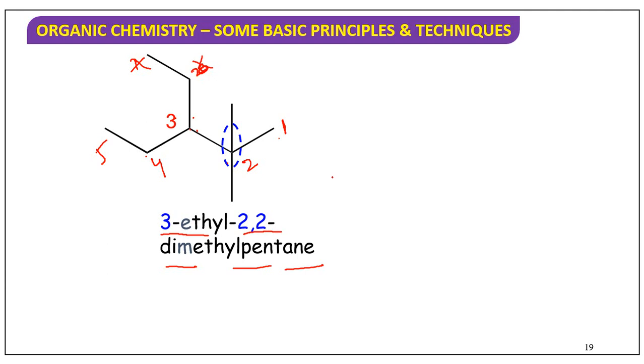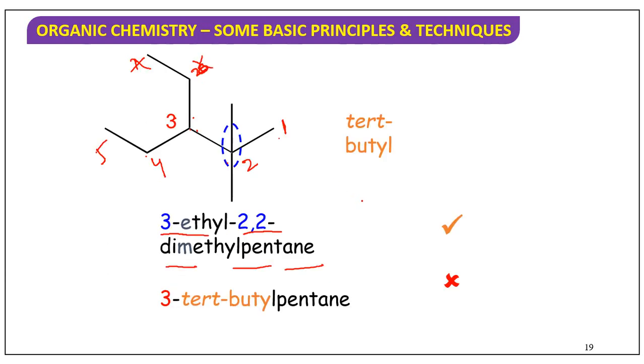Okay, now here one more thing you have to observe: while you are writing the final name, ethyl and methyl both are there, so E you should write first.